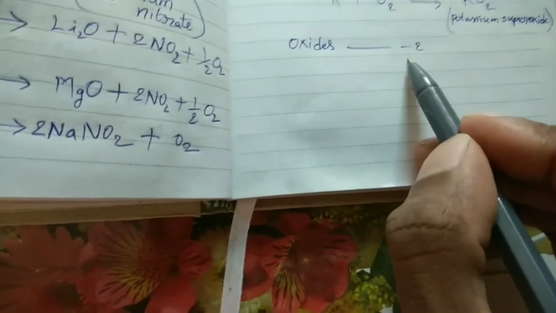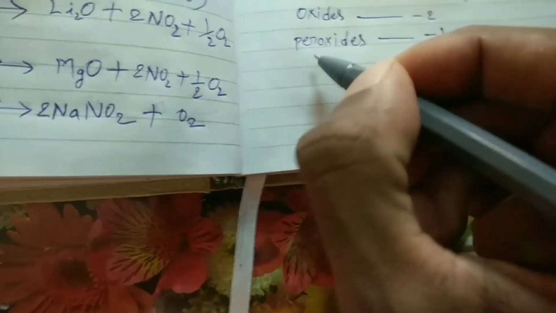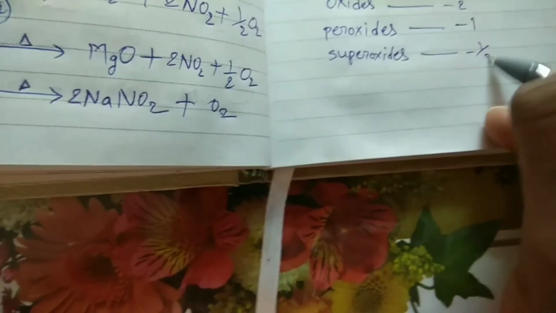In peroxides, oxygen oxidation state is -1, and in superoxides, oxygen oxidation state is -1/2. See this one, KO2. In this KO2, potassium always exhibits +1 oxidation state.